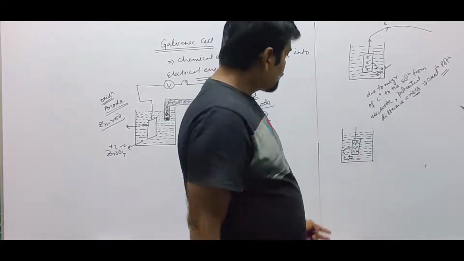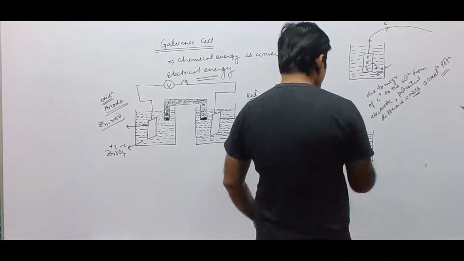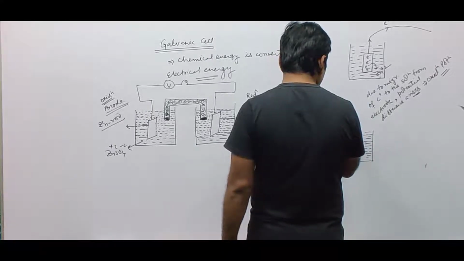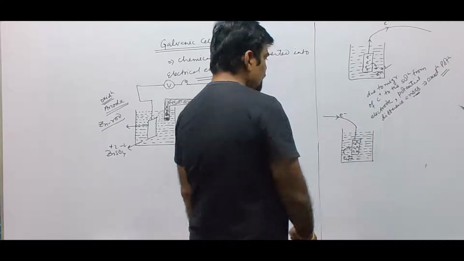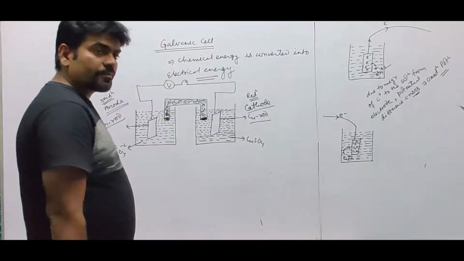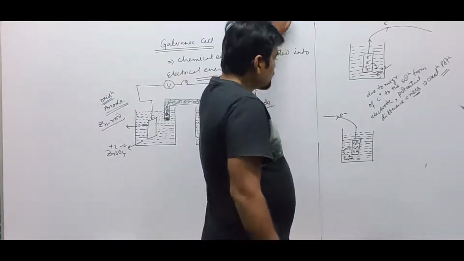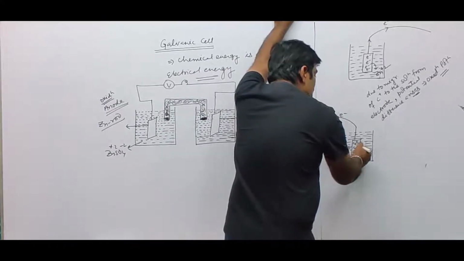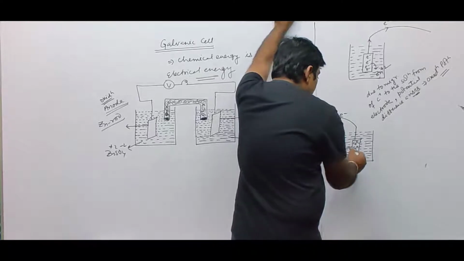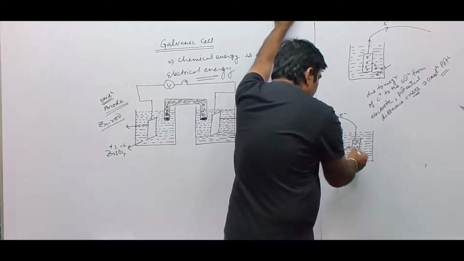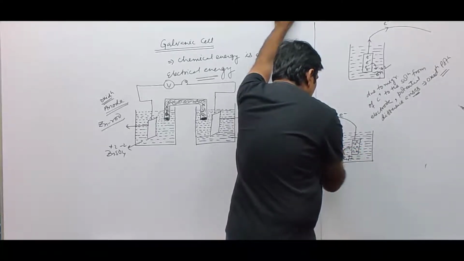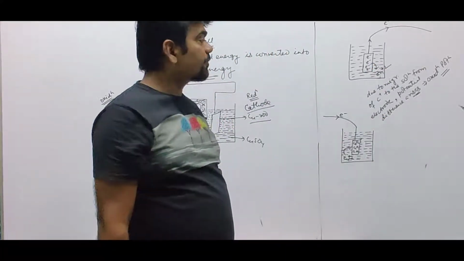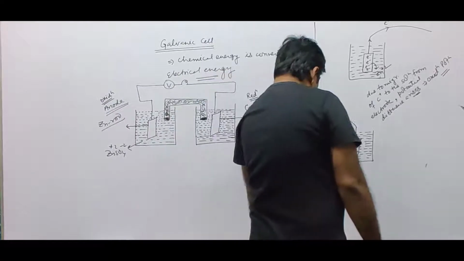This is connected through an external wire, through which electrons flow to this particular electrode. So what is happening over there? The solution will deposit its ions on the corresponding electrode, and this phenomenon is called solution pressure. This phenomenon is called osmotic pressure.